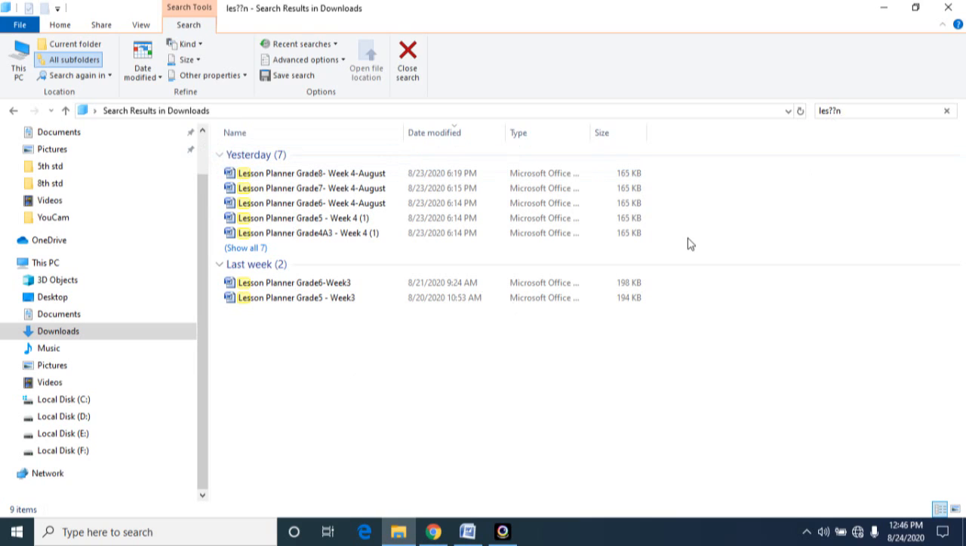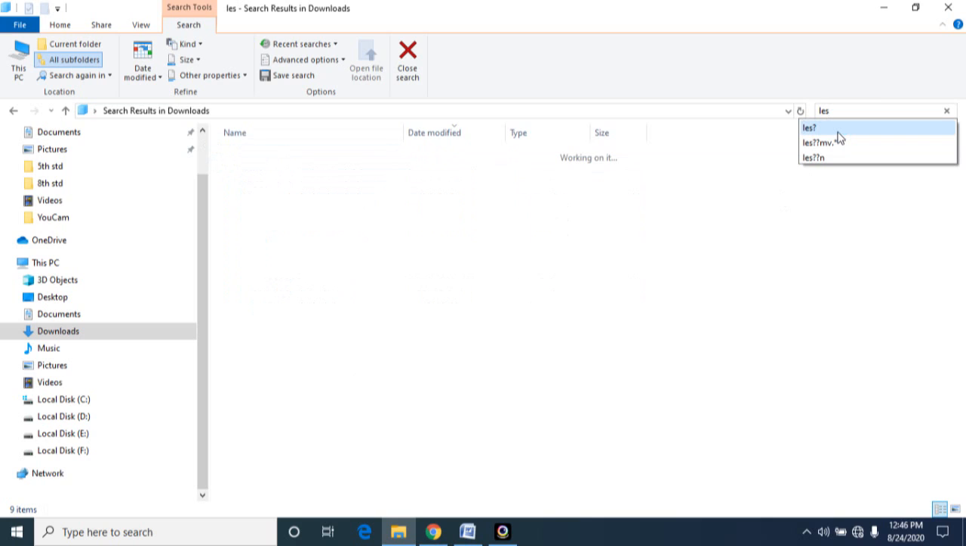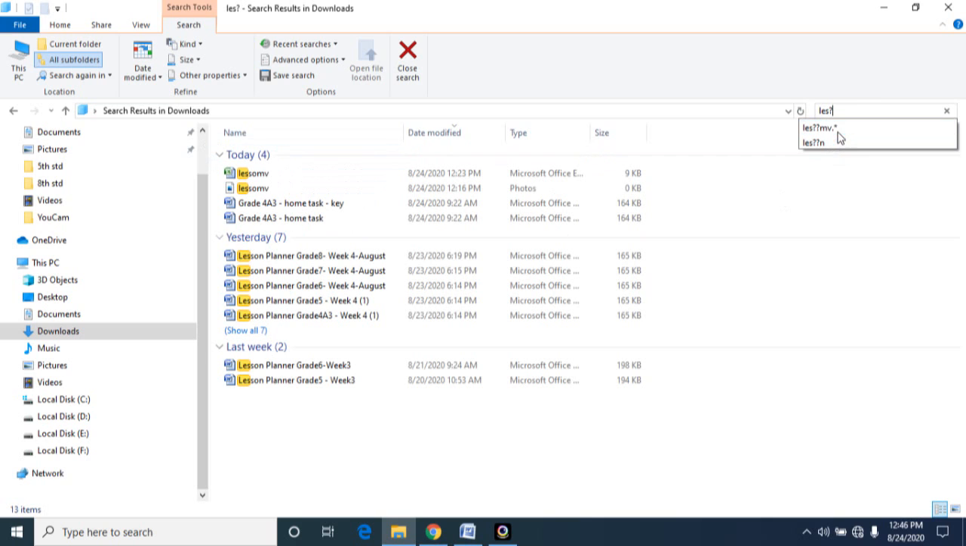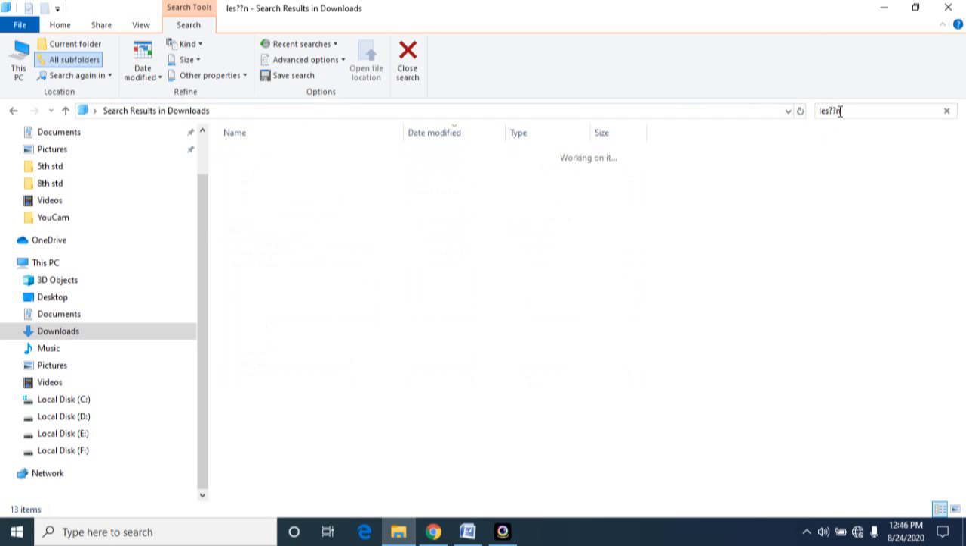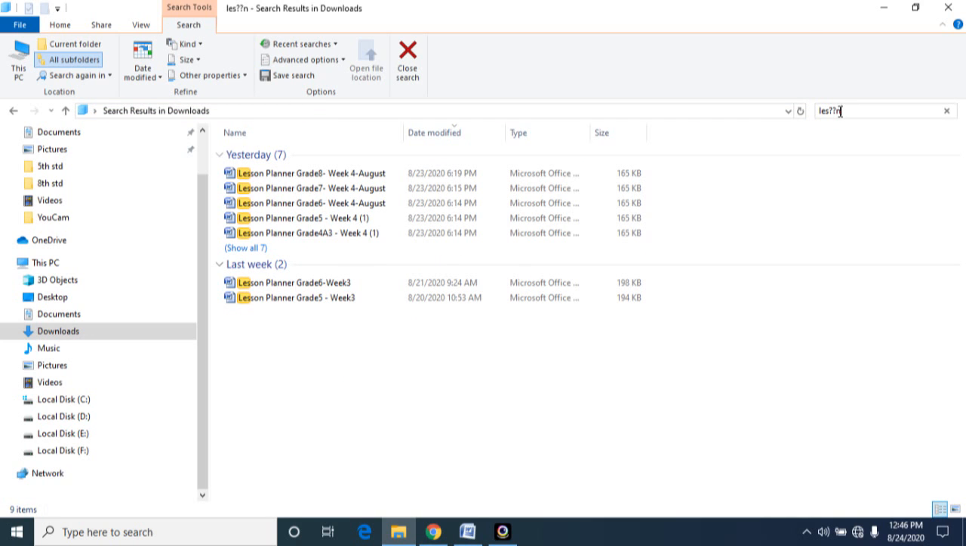For example, in the previous case, LES question mark, you will get all kinds: Excel, LESSOMV, the file ending with MV, the BMP file LESSOMV, and all the others having LESSON. So all are listed when you put one question mark. But in the second case, I am using two question marks and also specifying the end letter N. Now look at the difference.